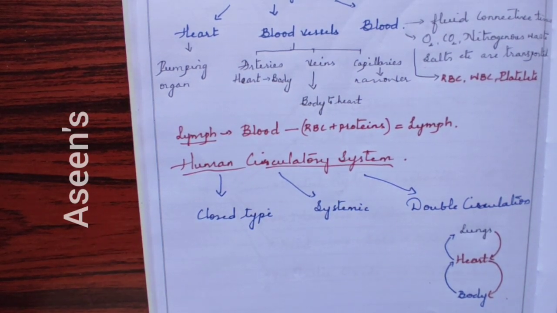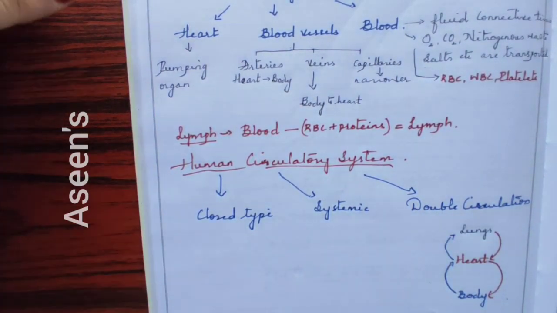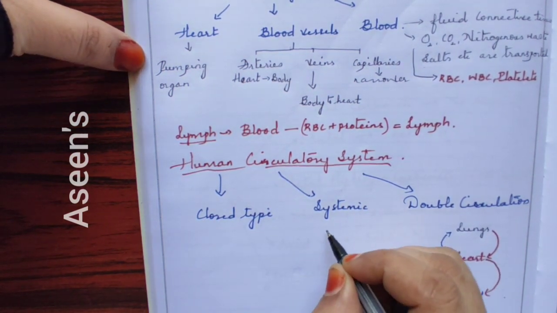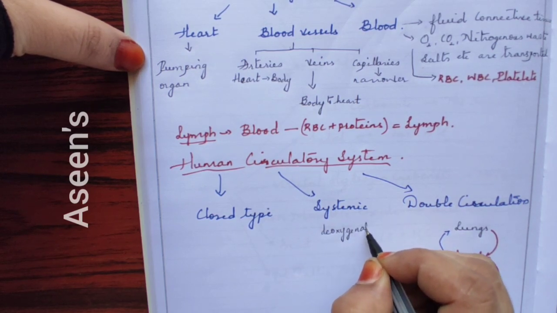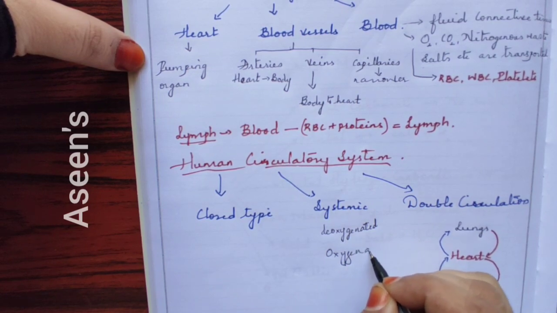Next one is systemic circulation. See here, in our circulatory system, we have two types of blood: deoxygenated blood and oxygenated blood.